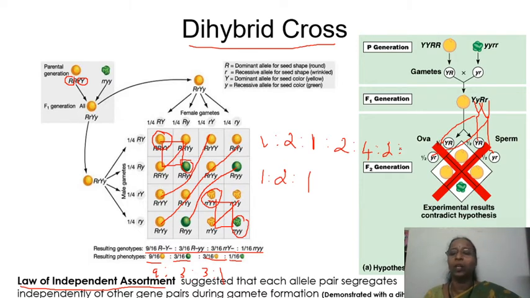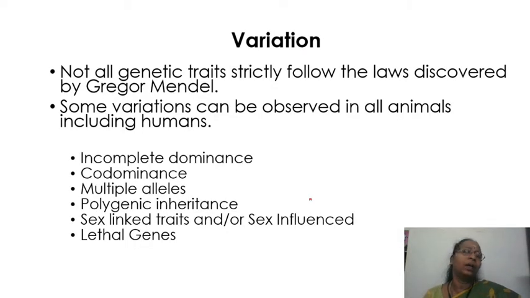Rather, it is again going to be 3:1 only. But this has not happened. What he has got is only this ratio, 9:3:3:1. So he has proposed the law of independent assortment, which states that each allele pair segregates independently of other gene pairs during gamete formation. I hope I am very clear with this Mendelian genetics.